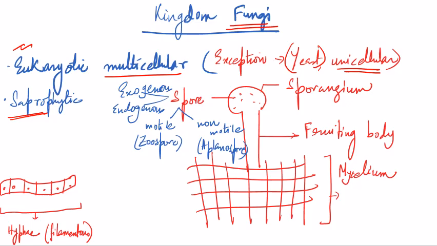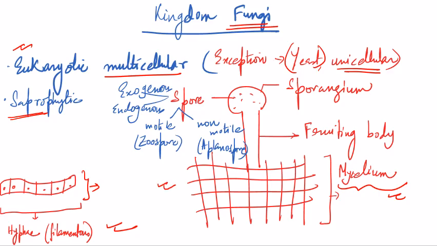So we all know that fungi produce spores under unfavorable conditions. So what is a spore? To understand that, first we have to understand what is a hyphae. Hyphae are filamentous structures like this, right? And when hyphae form a network, it is called mycelium. It is somewhat like this.